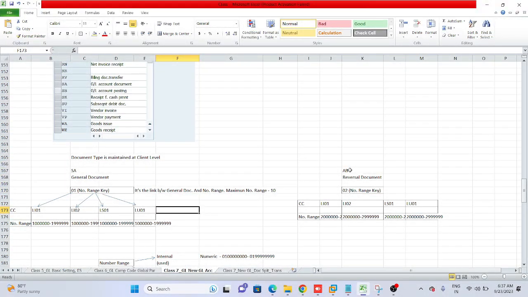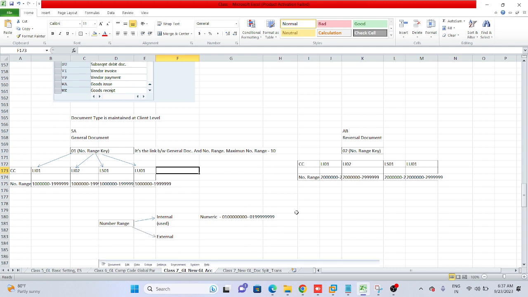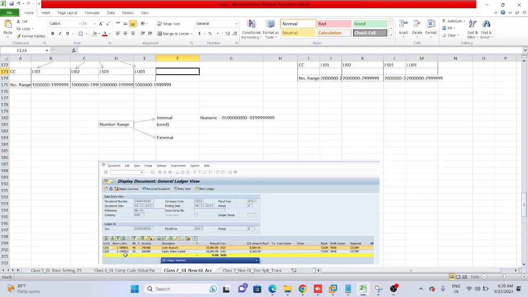We need to reverse that document, right? So for that we need to define this reversal document type also, so that we can reverse that document whenever it is required. So now see, we need to have this number range key, and after that we need to define the number ranges also in the system. What is this number range?